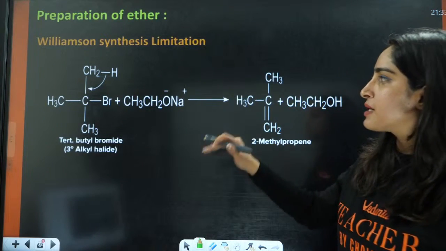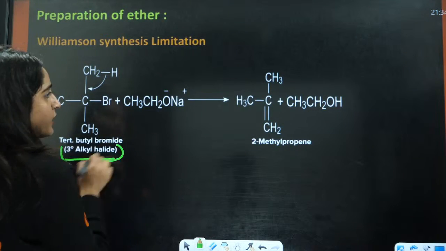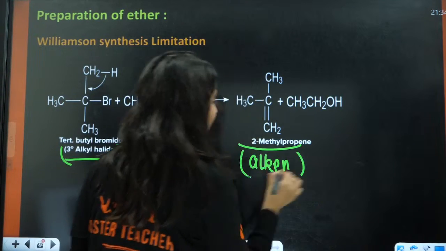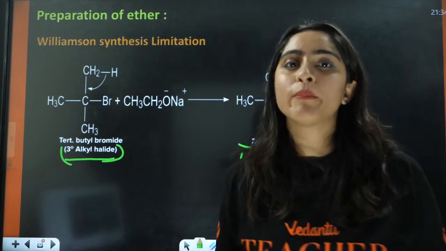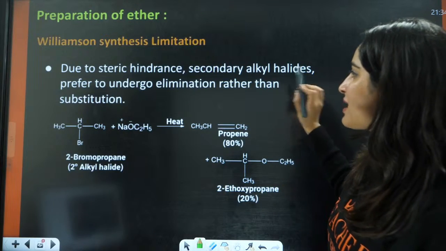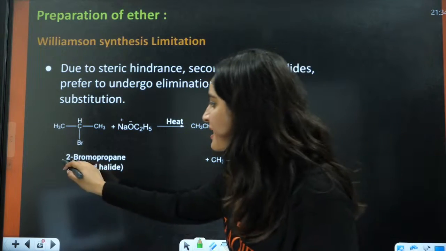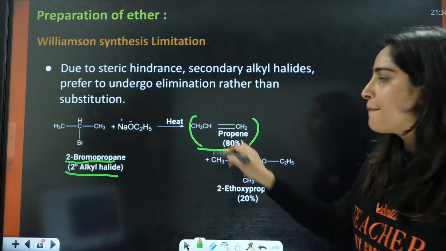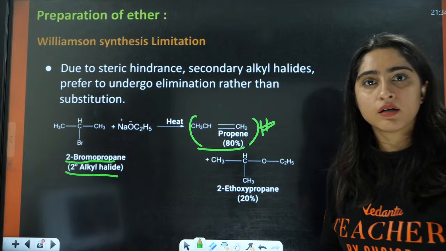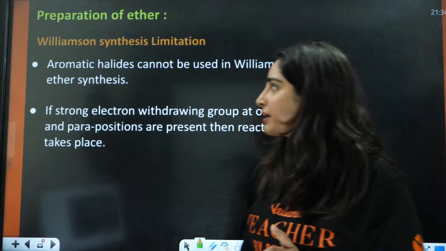Yes. So now, the Williamson synthesis limitation. What is the limitation of this? If you have a 3 degree halide, this reaction is going to form alkene in this case. There will be no formation of ether here. That is the limitation. Due to steric hindrance, secondary alkyl halides prefer to undergo elimination rather than substitution. Even the secondary alkyl halides form some ether also, but the major part is alkene, not ether. So that is why 1 degree halide is preferred in this case.